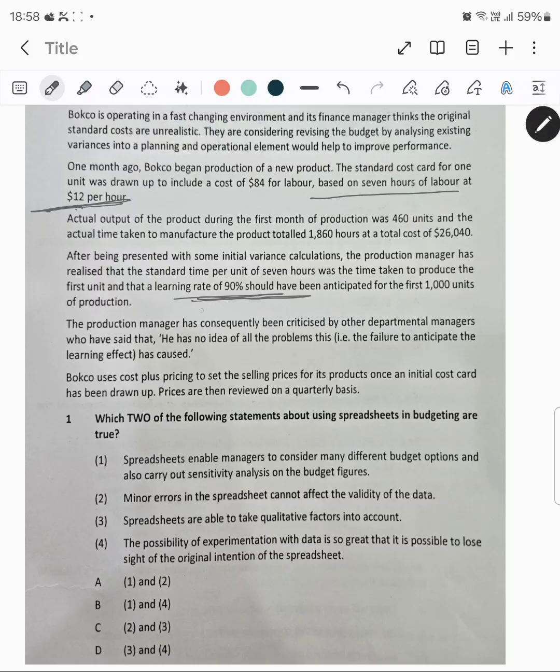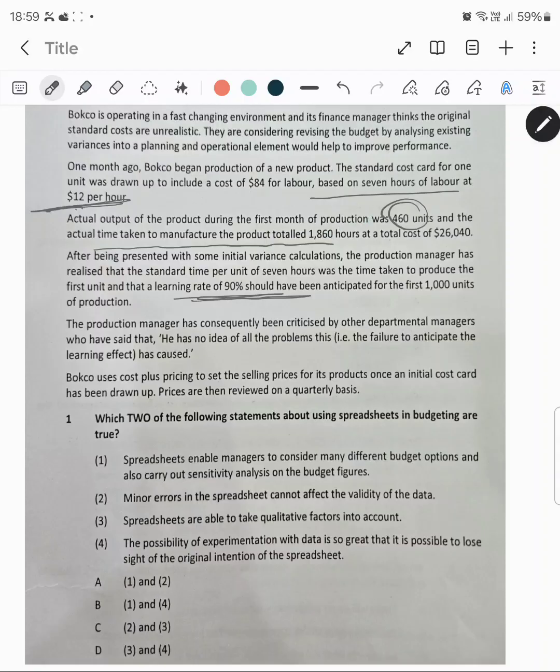The actual hours taken was given over here. The actual hours taken to produce 460 units were 1860. Now you would say that we just calculated the actual hours over there as per the learning curve. Let me read this once again. Actual output of the product during the first month of the production was 460 units, and the actual time taken to manufacture the product totaled 1860.